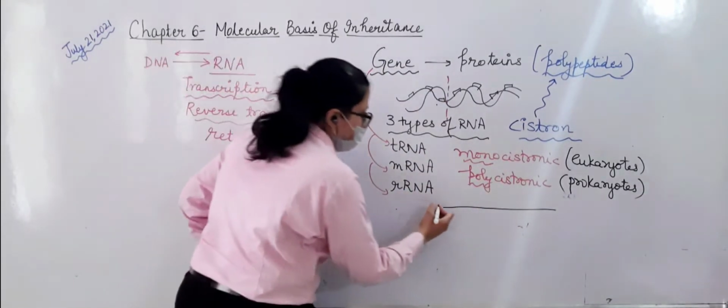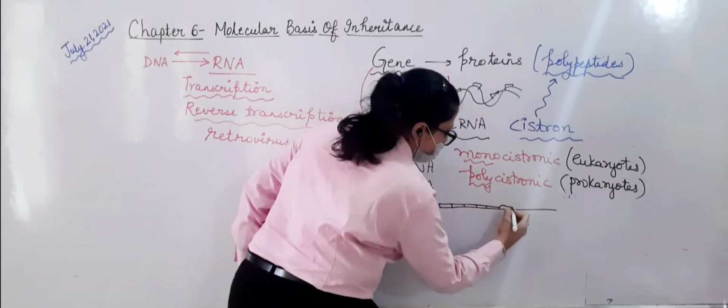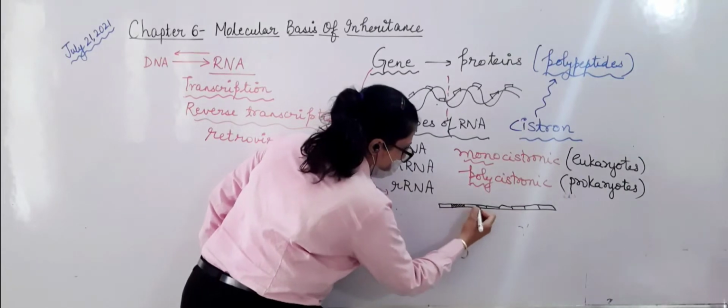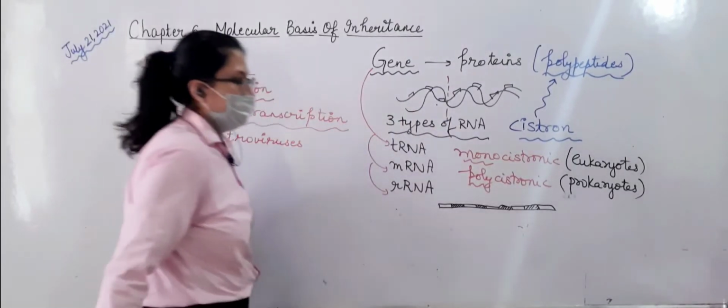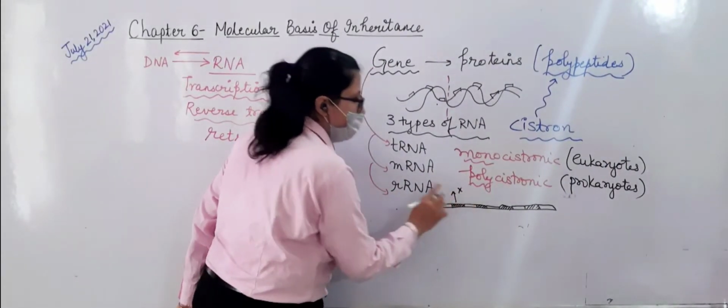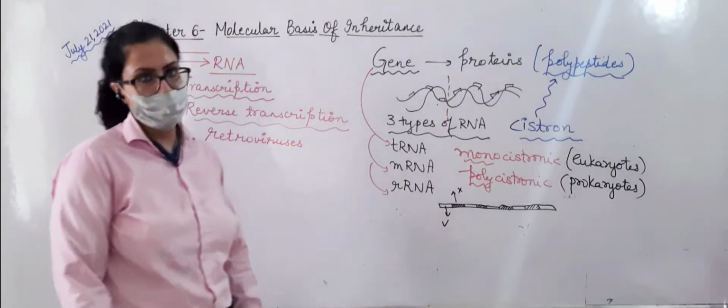Now there are certain segments, see I am drawing like this, and in between I am making this pattern. This pattern means this part is not coding for anything, but this part is coding for the protein.